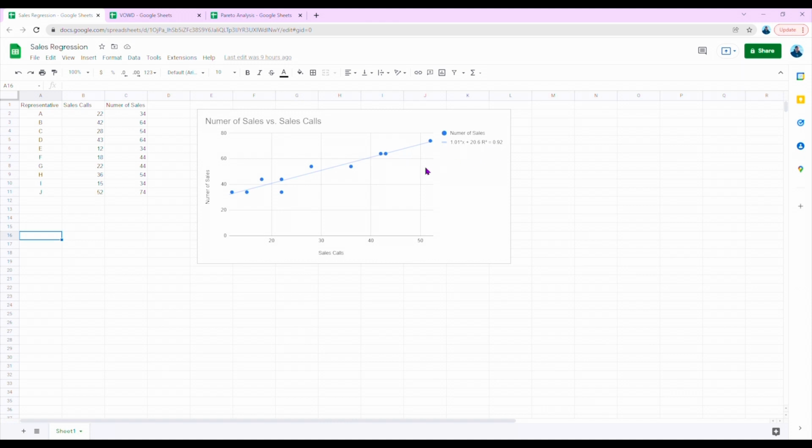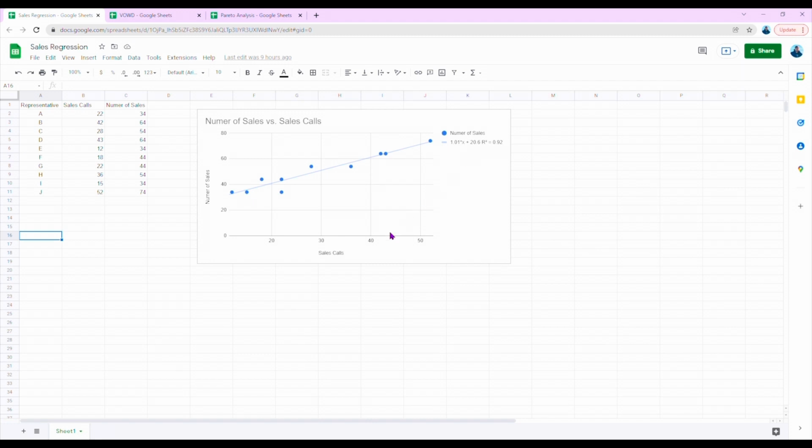So in this particular example, if you see, R square is 0.92, which says the relationship between number of sales and sales calls is positive, which means one increases with the other. Also, an R square value of 0.92 says that this best fit line or the trend line explains 92% of the data. So here, the equation is 1.01x plus 20.6.